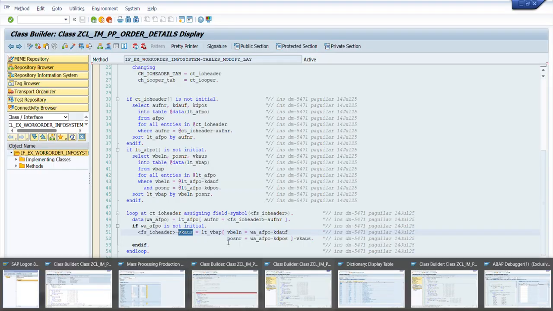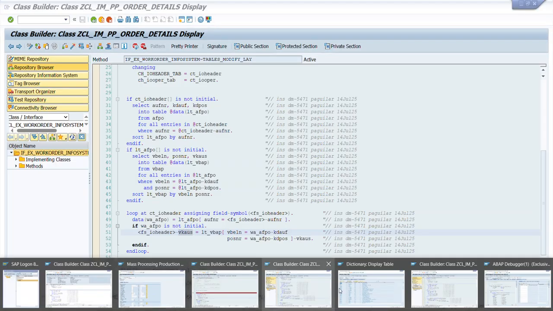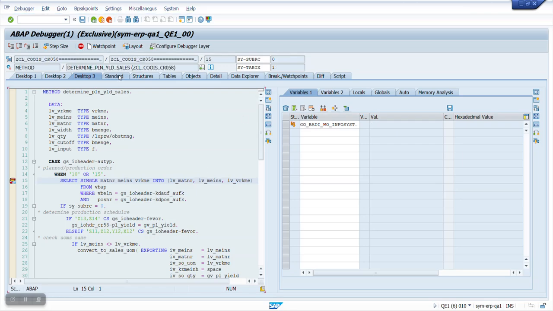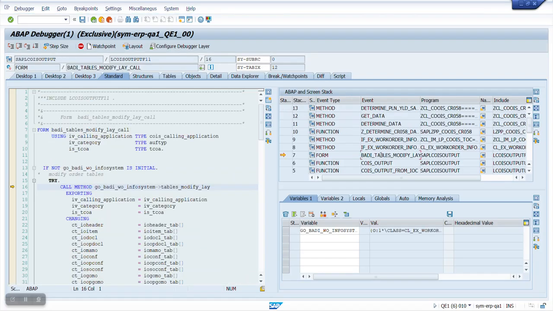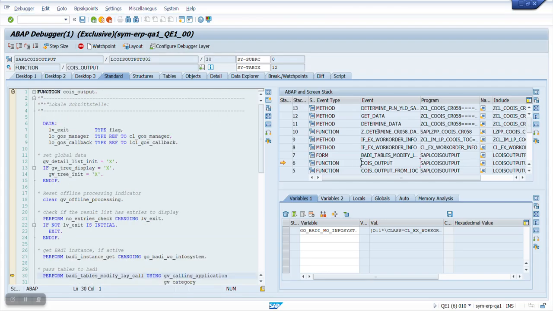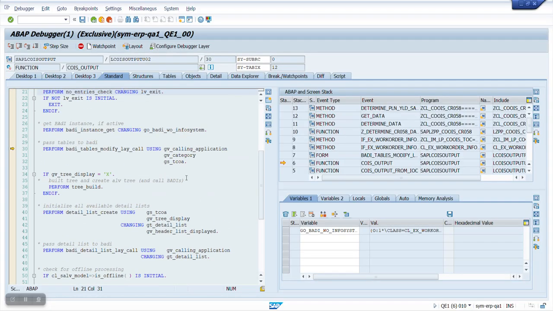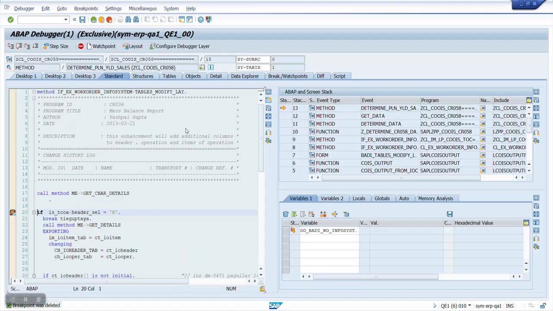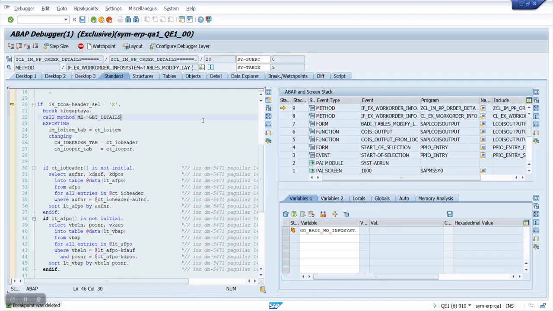And I was also able to put some values in it using the AFPO and VBAP table. So if you run it, before running it, let's just go over here. Just do F8, remove the breakpoint. Okay, see here? This is where I applied the enhancement.